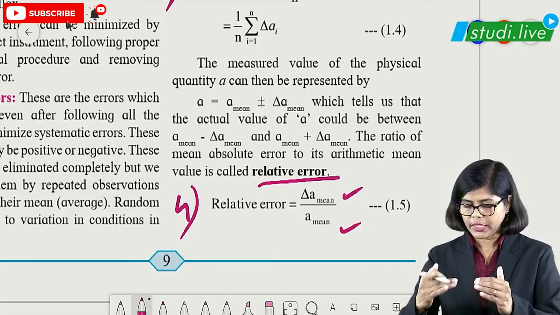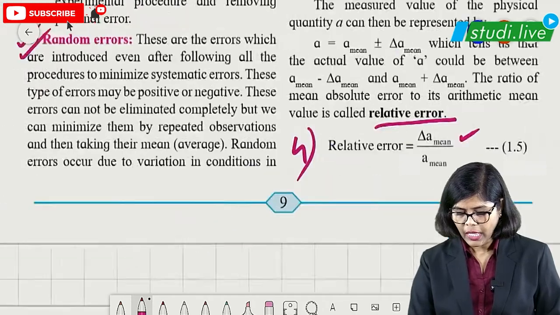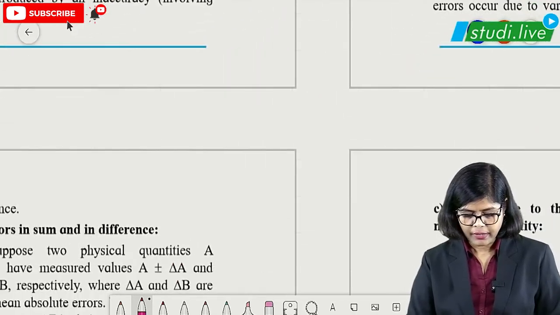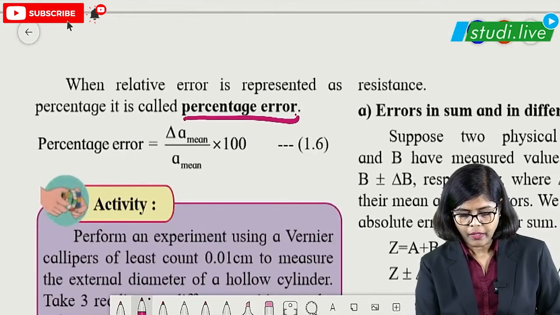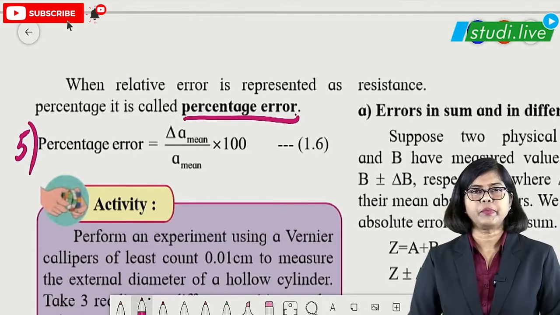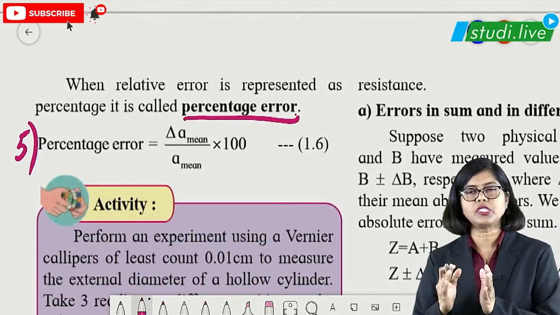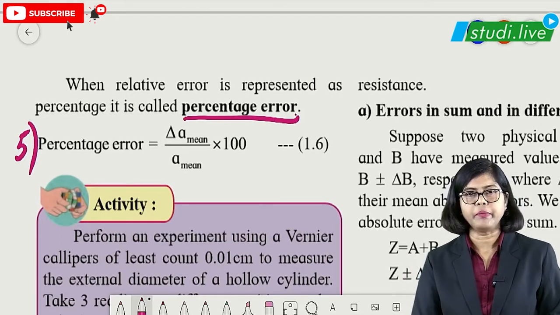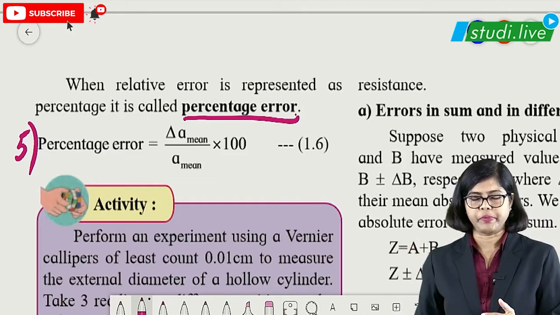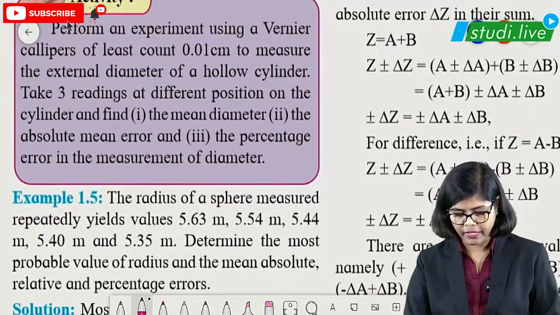Relative error. So these are the steps, students, you have to find out. And then one more step is there, that is after that, the percentage error. This is the fifth step, percentage error. That means you are just going to multiply by 100. Okay, so delta A mean upon A mean into 100. If you follow these steps, then any numericals you can solve very easily.